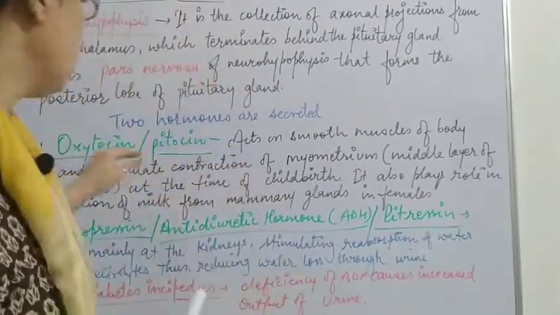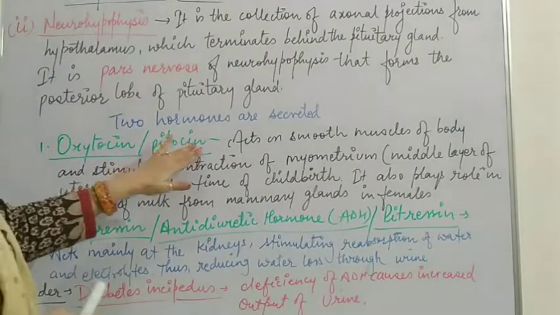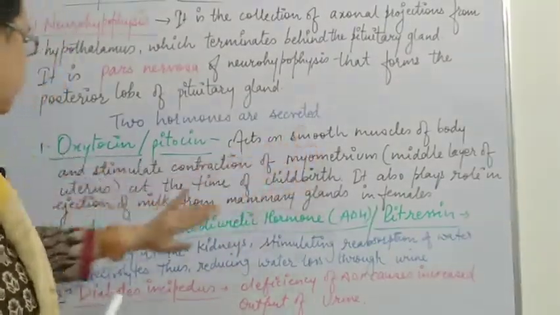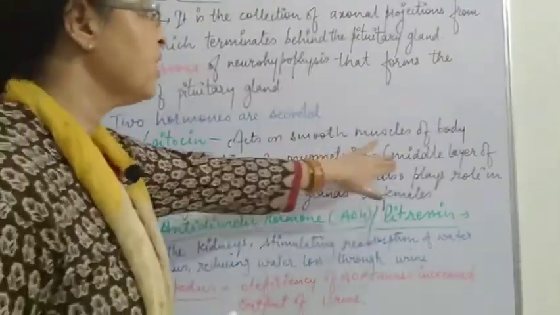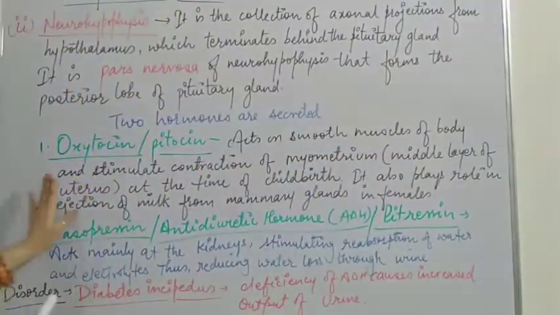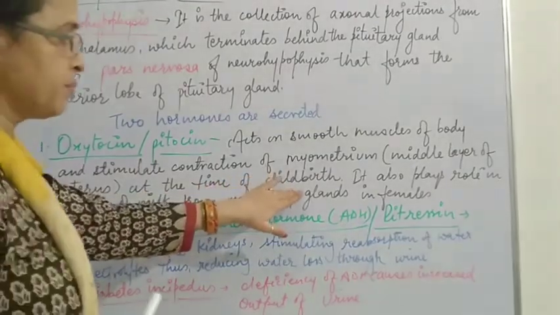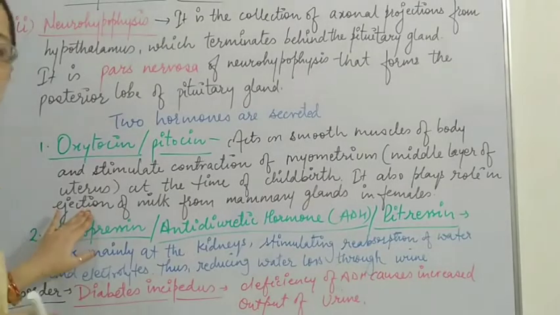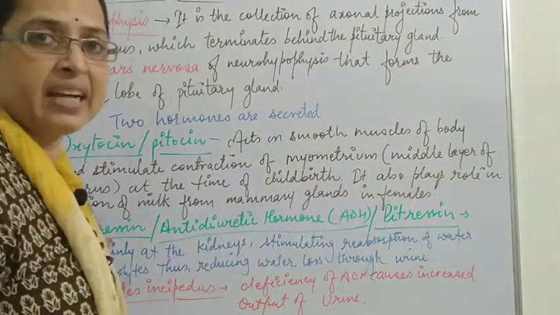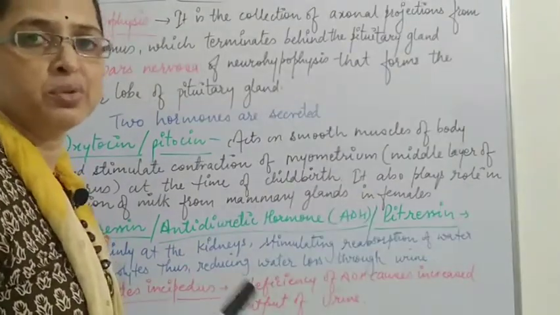So now just have a look over here. Oxytocin or pitocin acts on the smooth muscles of the body and stimulates contraction of the myometrium, that is the middle layer of the uterus, at the time of childbirth. It also plays a role in the ejection of milk, because when the childbirth has taken place, the child requires milk to feed.